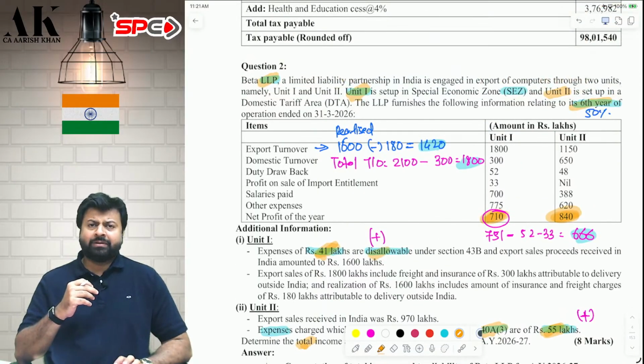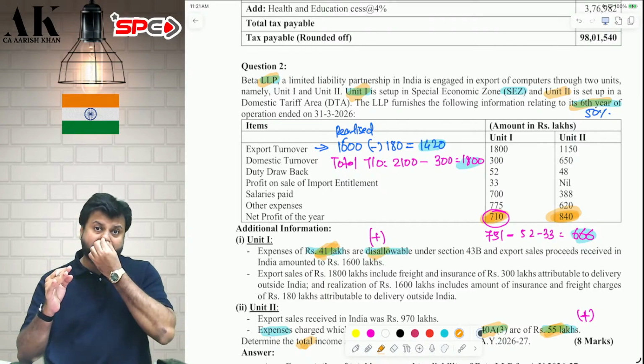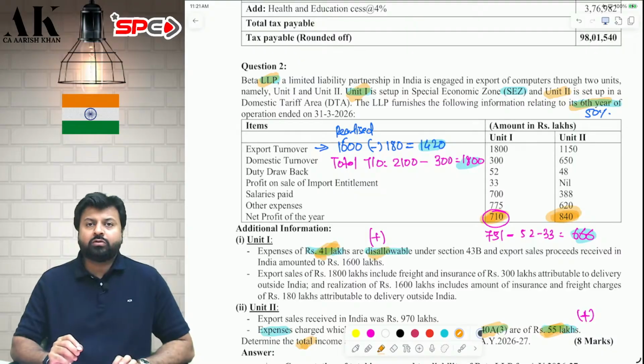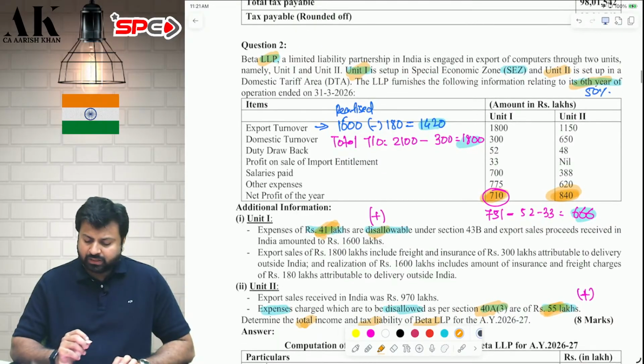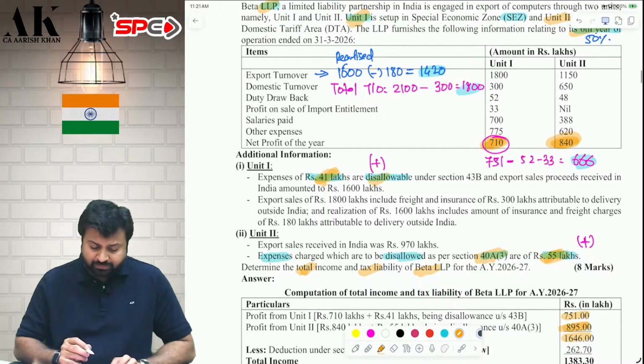How will we get the 10AA deduction? Profit from the export unit multiplied by export turnover of unit 1 divided by total turnover of unit 1. We will try to compute all three parameters one by one. Let's talk about the export turnover of unit 1 first. What is the export turnover of unit 1? Pay attention please, all of you.